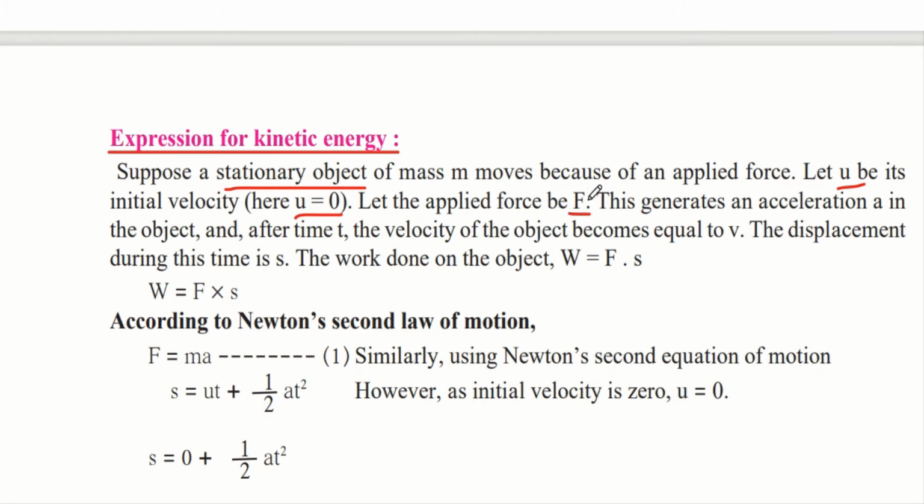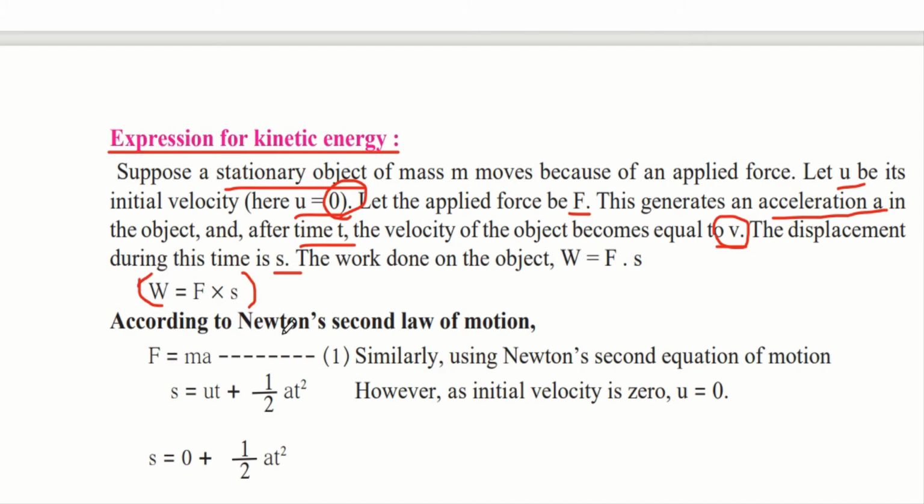When you apply force on this stationary object, it will generate an acceleration, which we will take as a in the object, and after time t, the velocity of the object will be equal to v. We'll take this v as the final velocity. The initial velocity, because it was stationary, is 0, and the final velocity is v. The displacement during this time would be s. So whatever distance it moves, we will take that as s. And we know work done is force into displacement. So we have this formula which we had derived earlier, where work is force into displacement.